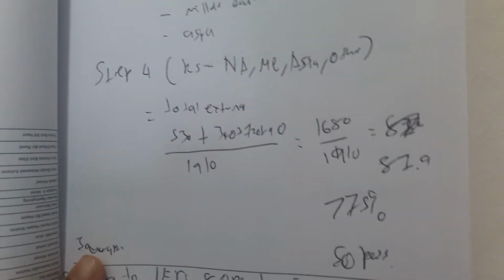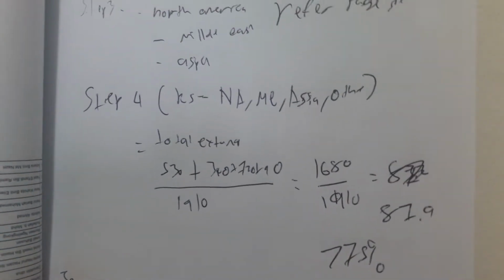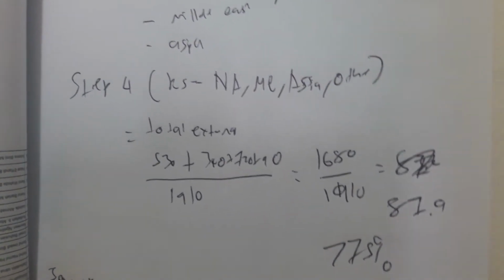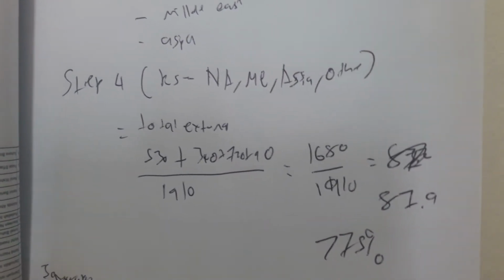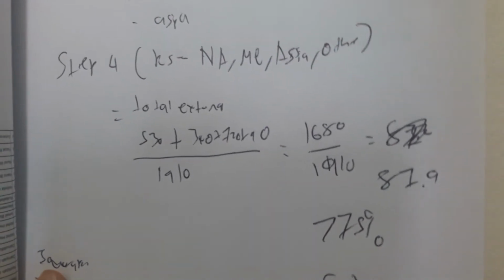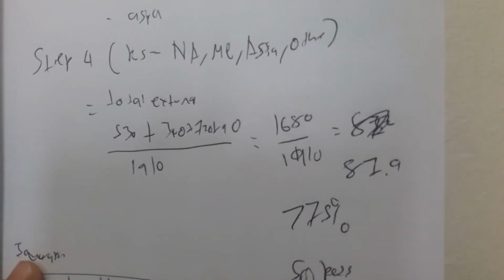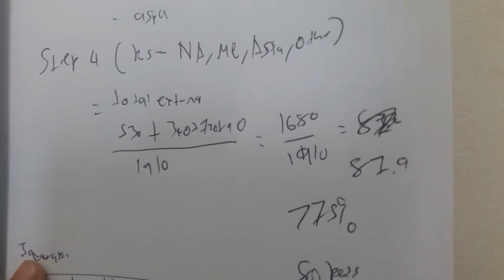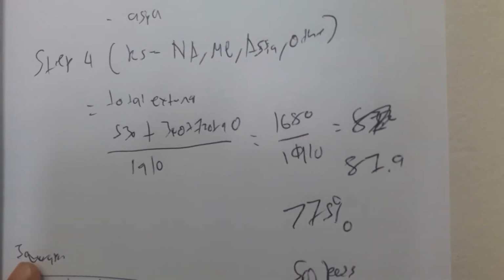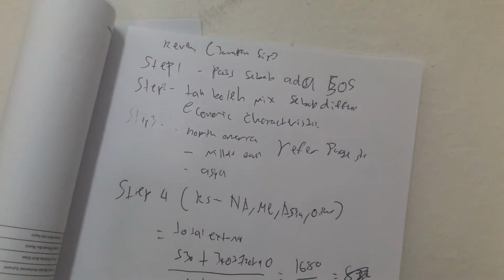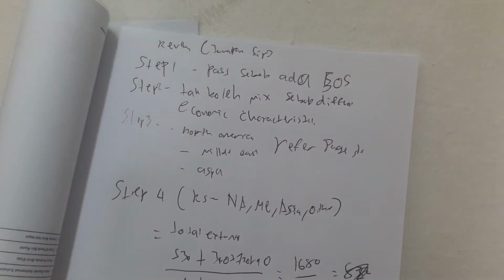Then after that, we have to use the 75% rule. So how do you use this 75% rule? The total external revenue of all 4 RS, North America, Middle East, Asia, and other combined, divided over total revenue, including internal, and we got 88%. It passes the 75%. So therefore, only North America, Middle East, Asia, and other are the reportable segments. We do not need to disclose Europe. However, that is not the question.